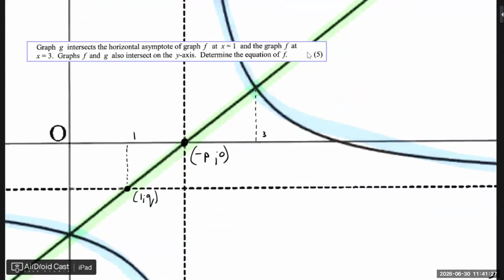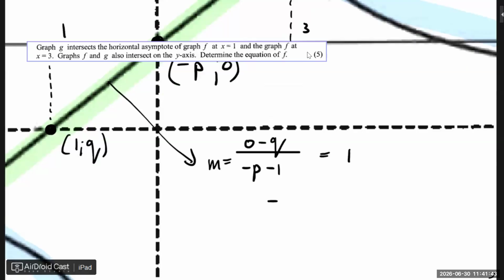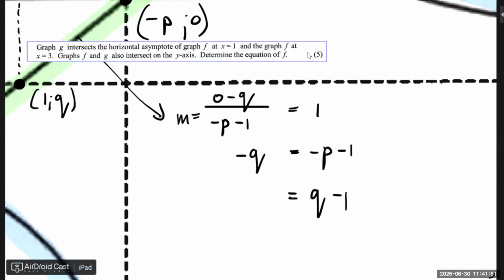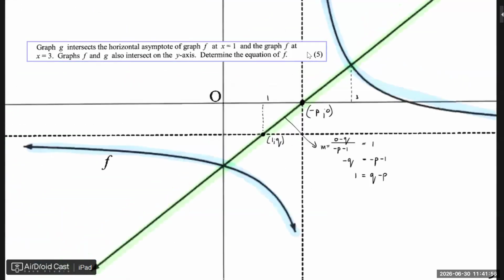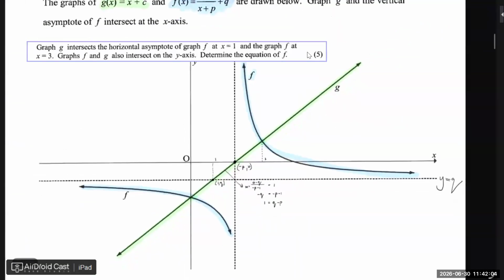It's 1. So this gradient is delta y, so it's 0 minus q divided by negative p minus 1. But that answer must be 1. So negative q equals negative p minus 1. So we can say q minus p equals 1. So we have one equation, 2 variables. We need something else. But at least that's a start.